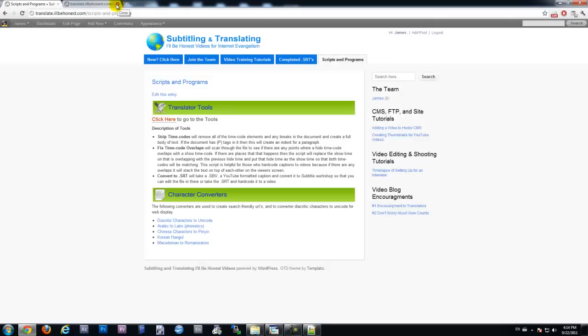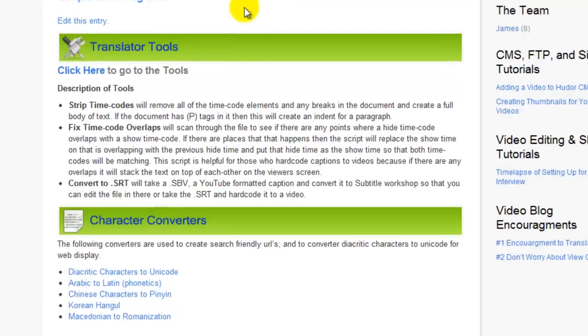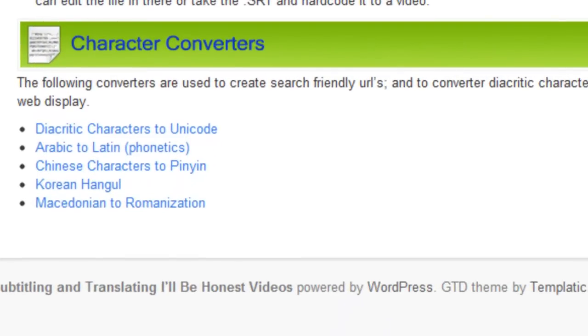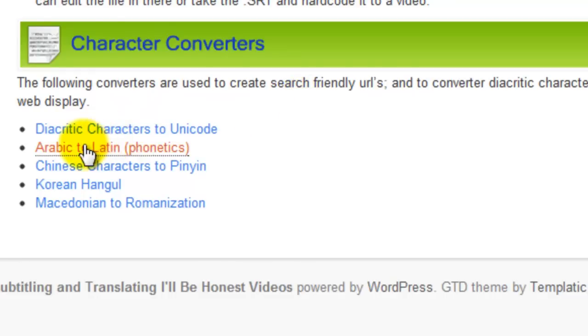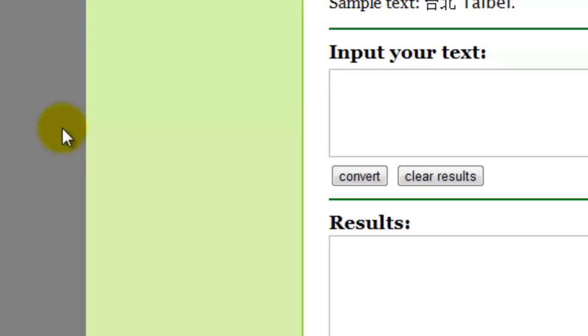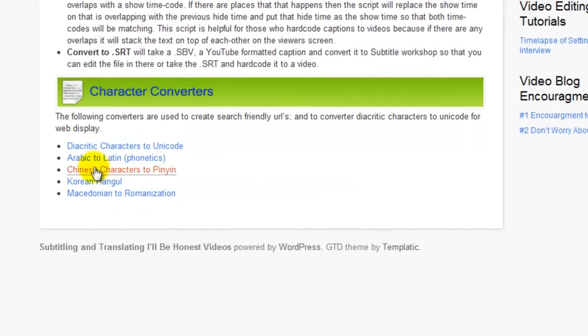So I'm going to close both of these. So here I am again on the scripts and programs page, and below the translator tools we have character converters. And right here we have a converter that will take diacritic characters and it will convert them to Unicode. I'm going to hit the back button. We have Arabic to Latin, to basically the Roman characters, so we can make URLs for the site. And then we have Chinese characters to Pinyin.